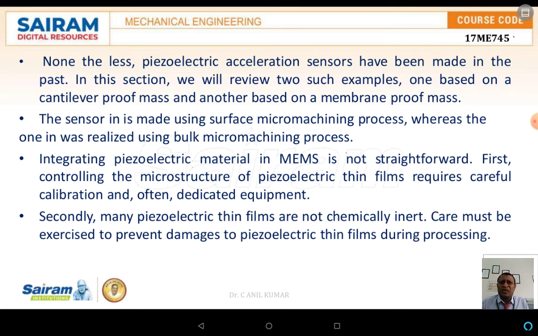One sensor makes use of a surface micromachining process, whereas one was realized using a bulk micromachining process. The bulk micromachining process and the surface micromachining process have been discussed in the earlier videos. Integrating piezoelectric materials in MEMS is not straightforward. First, controlling the microstructure of the piezoelectric thin films requires careful calibration and often dedicated equipment.